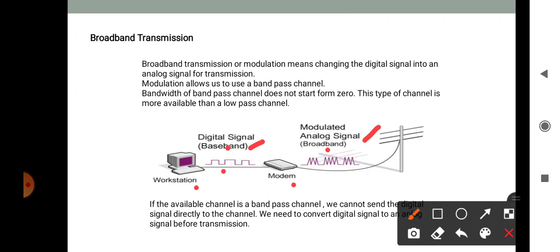That means before we send the signal, we convert the digital signal into an analog signal, and then transmission is possible.